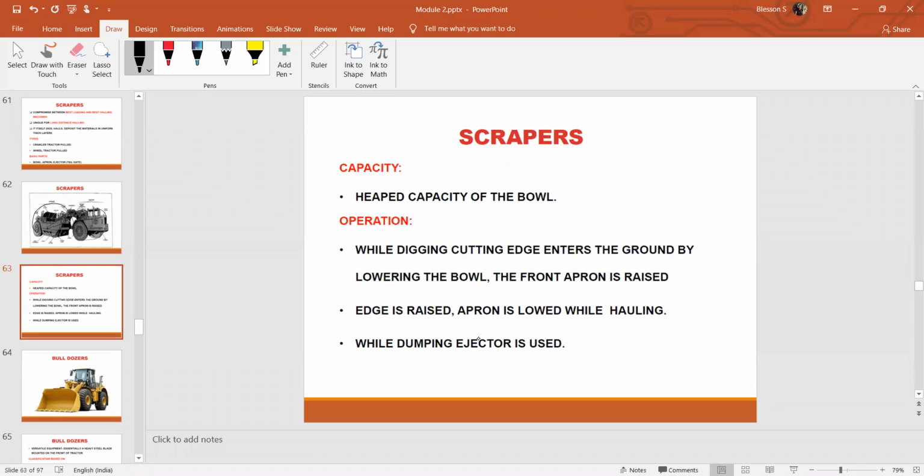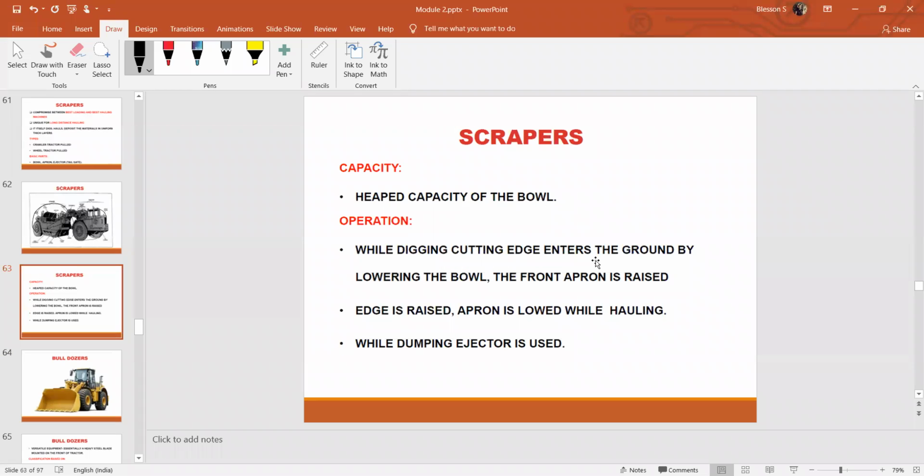While if the scraper is provided separately and we require a separate engine to use it, then the scraper bowl capacity will be larger. While digging, the cutting edge enters into the ground by lowering the bowl. This is how the operation works, as I told you. The bowl is lowered, and whatever material gets excavated is placed inside the bowl.